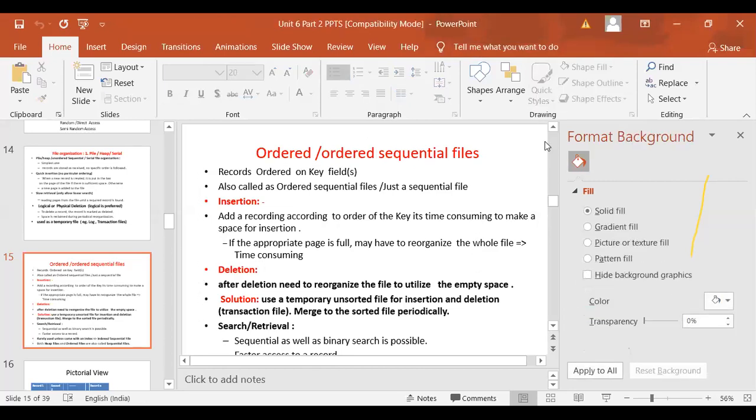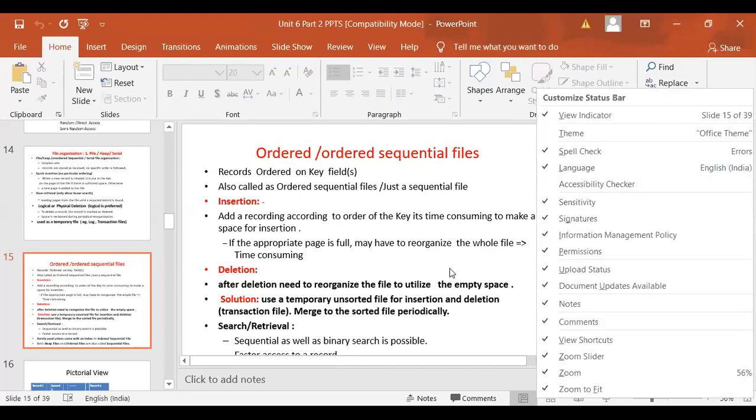record order on the key fields. For example, roll number. So we are going to insert a record according to the roll number. If roll number 1 comes first, then the first record will be roll number 1. If roll number 3 comes first, then it is inserted at the second position. And when the second record comes with roll number 2, we need to make space for it first, so we have to shift the third record to the third position, and then insert the second record.